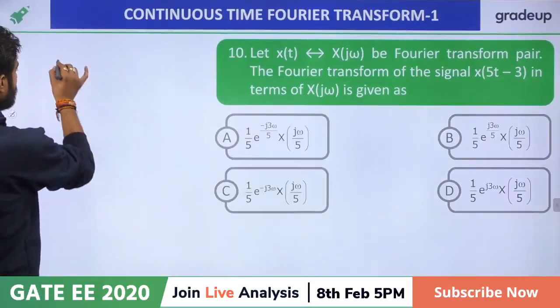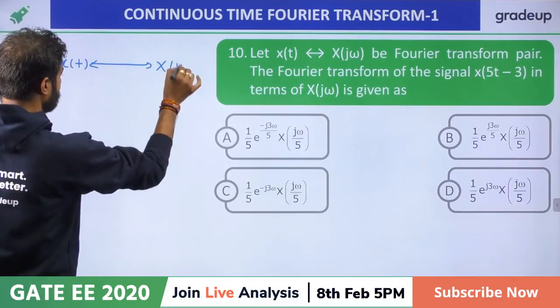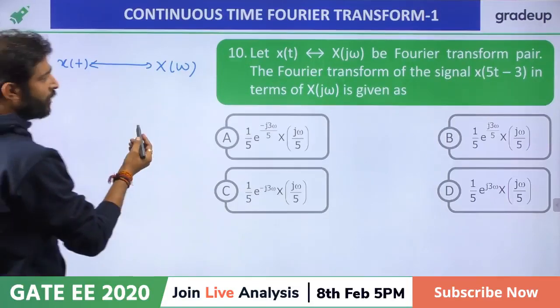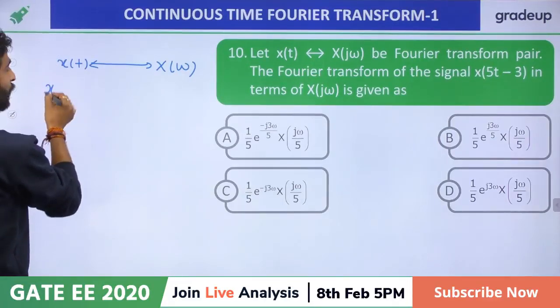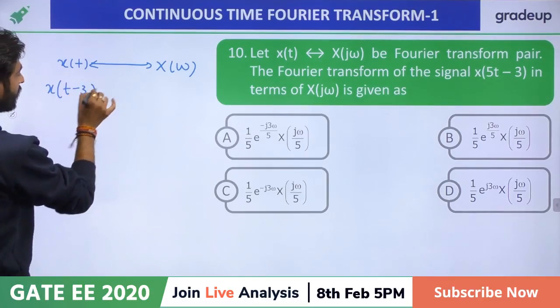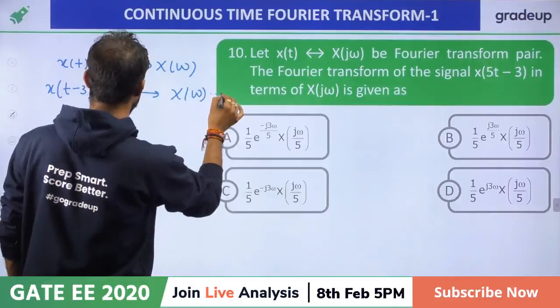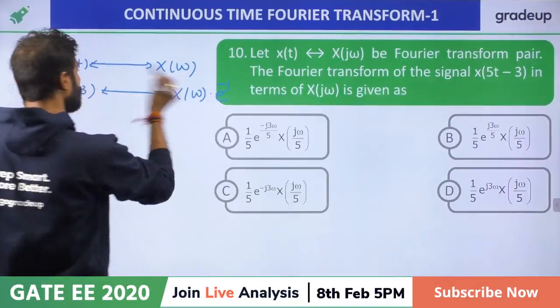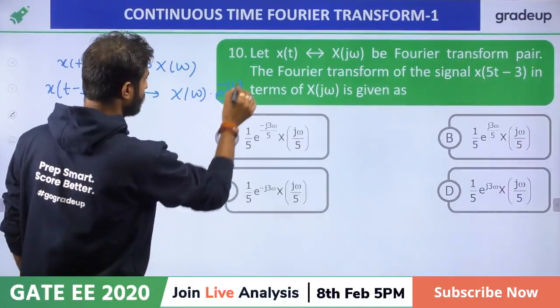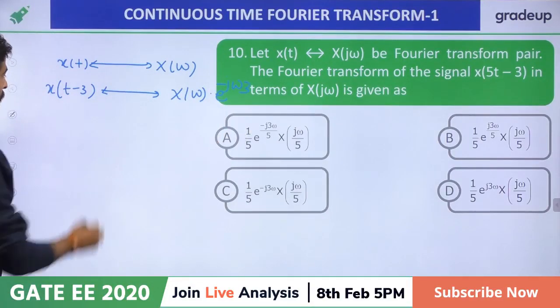Okay, for this question, everybody is giving the correct option A, right? How can you solve this? We know that x of t having the Fourier transform X of omega, right? Now if I ask about the Fourier transform of x of t minus 3, then it is just X of omega multiplied by e raised to the power minus j omega 3, that is minus j 3 omega, in the frequency domain.